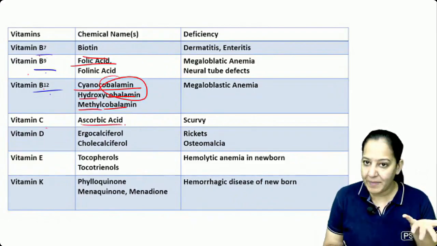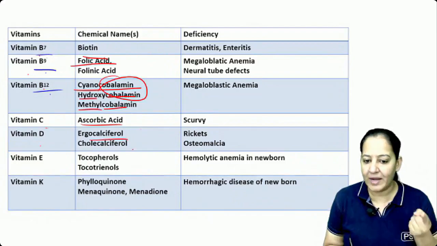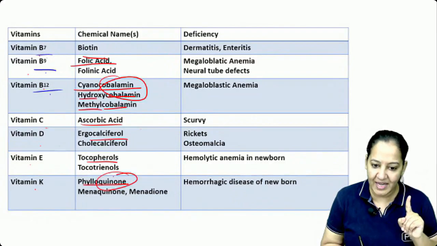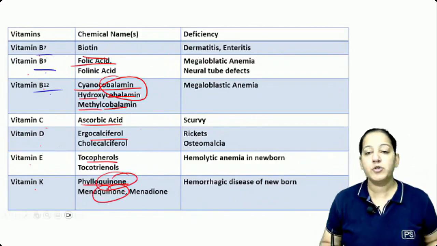Vitamin C is ascorbic acid. Vitamin D is ergocholecalciferol. Vitamin E is tocopherols. And vitamin K is phylloquinone. These are quinones. So please learn their names.